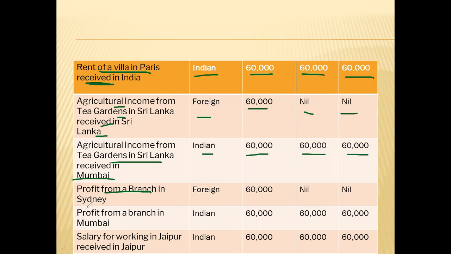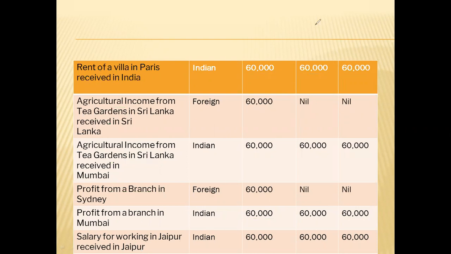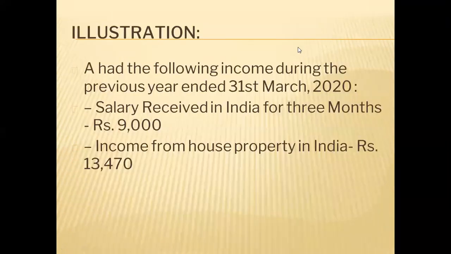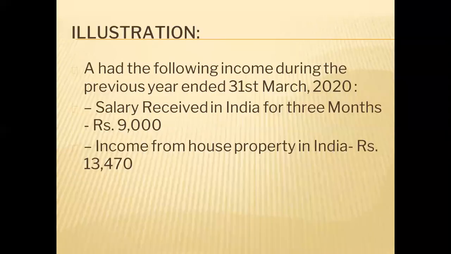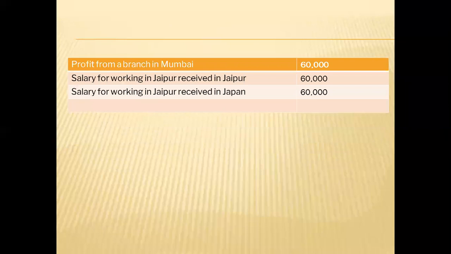Profit from a branch in Sydney, foreign income, only ordinary resident. Others too will not pay tax. Profit from a branch in Mumbai, Indian income, all the three will pay tax on this income. Salary, working in Jaipur, received in Jaipur, Indian income, all the three will pay tax. And in last illustration also, that is a salary for working in Jaipur, received in Japan, it is an Indian income.